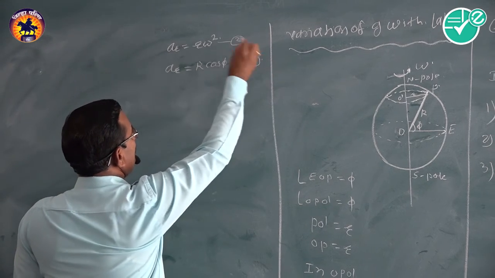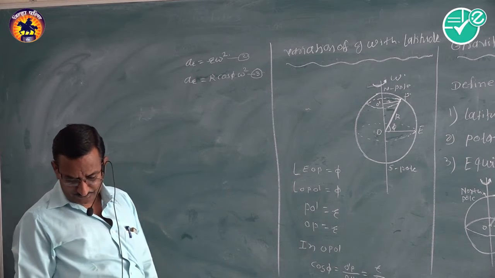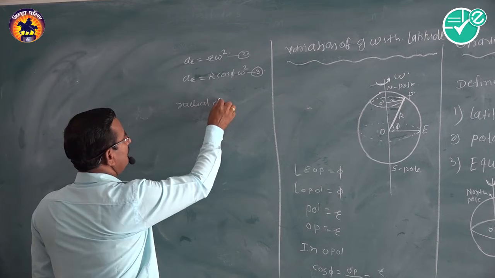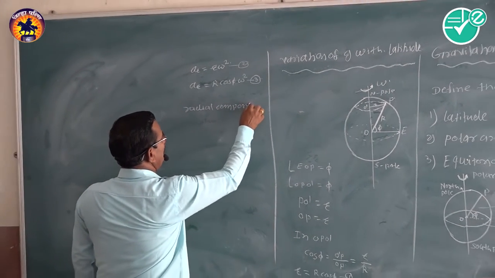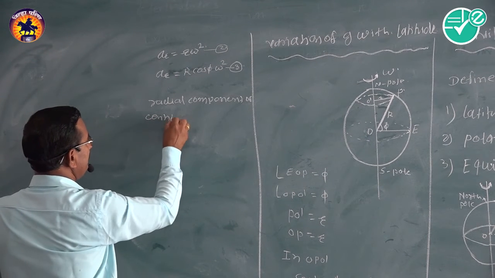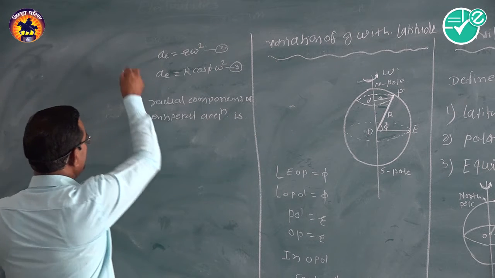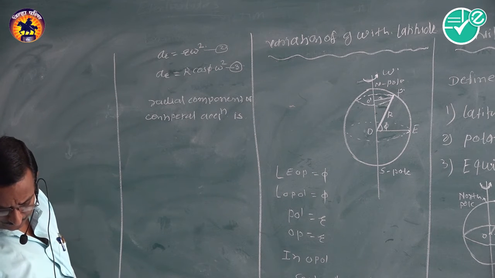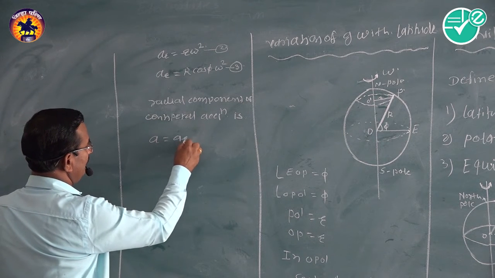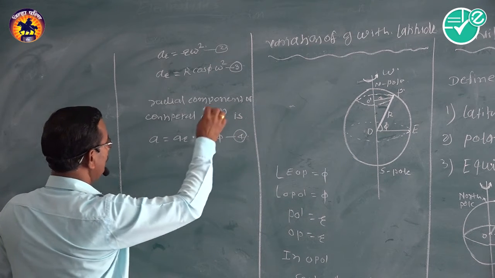That is equation 3. The radial component of the centripetal acceleration is A equal to a_r into cos phi. That is equation 4.